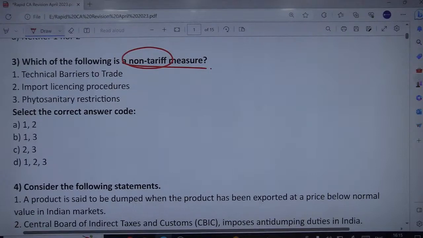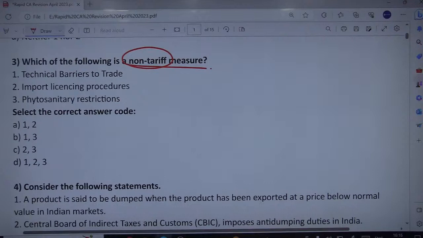One example of phytosanitary restriction is that Germany returned an Indian shipment which was carrying Indian mangoes to Germany, and Germany rejected our mangoes because of phytosanitary issues. They said that you used chemicals for ripening the mangoes, and Germans don't like chemicals. Whether they like it or not, in terms of trade they especially don't like it.